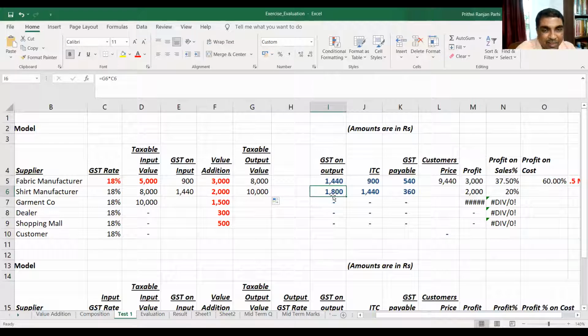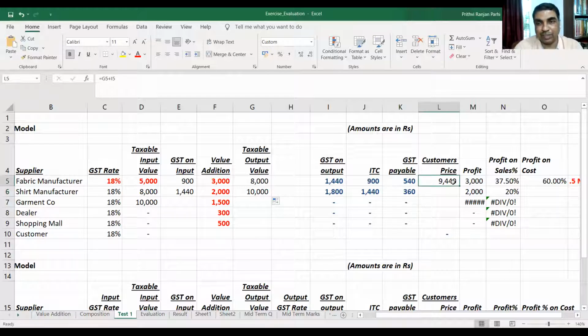Okay, this much GST is payable. But ITC is available: 1,440 is available on input. So GST payable is 360. Right.